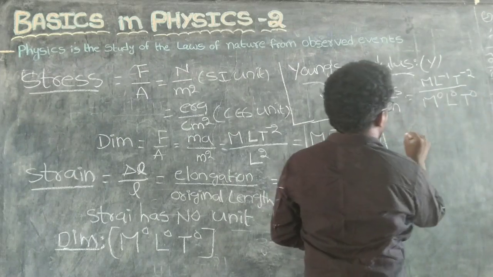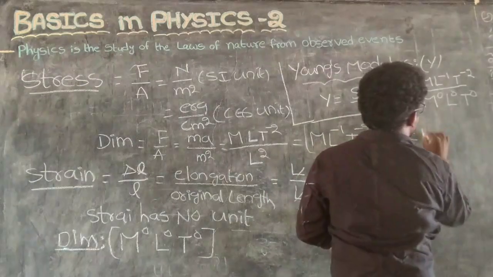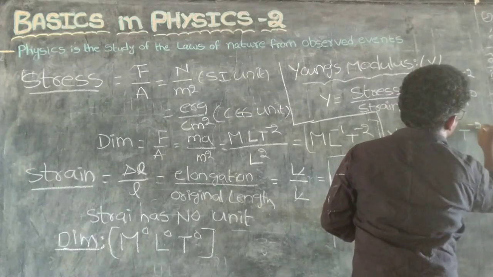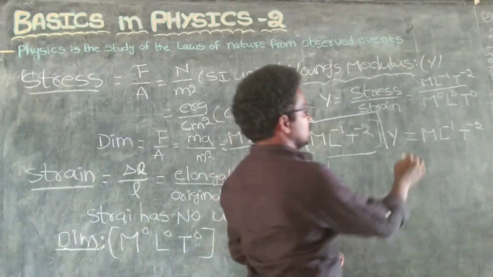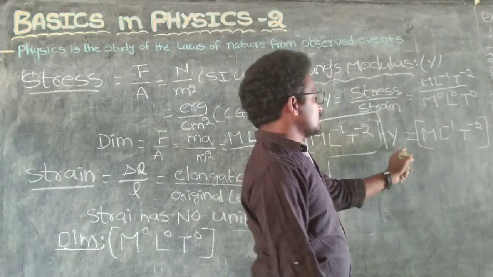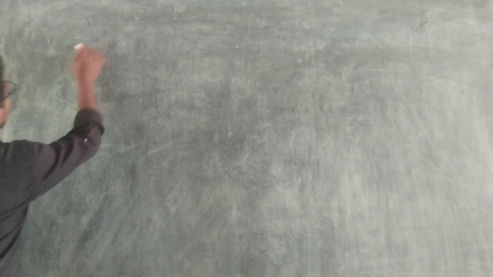So what is the dimensional formula of Young's modulus? M into L power minus 1 T power minus 2. Okay, got it? This is the dimensional formula of Young's modulus.